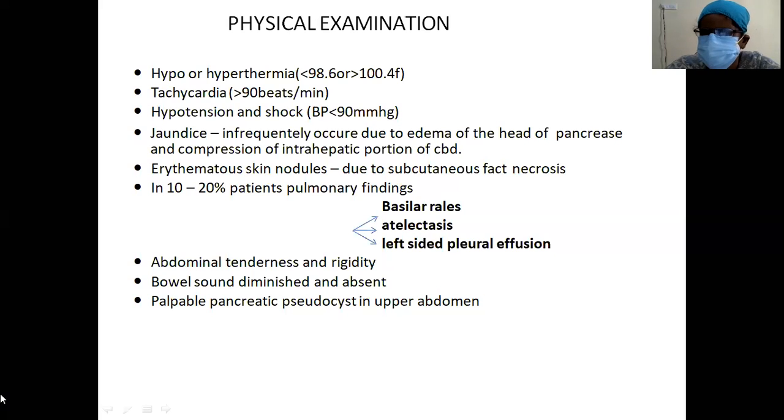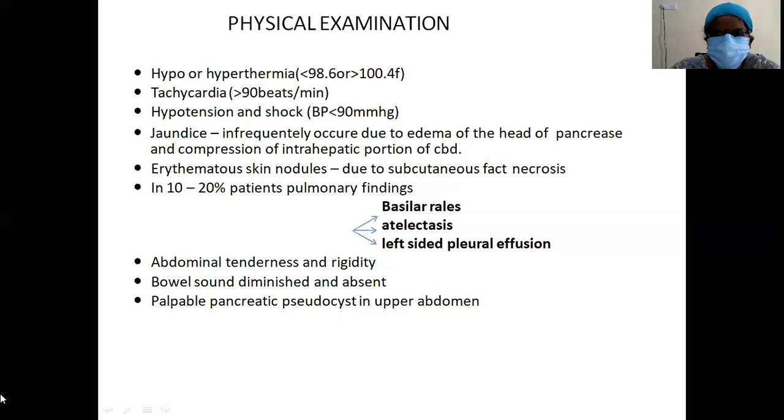When you examine the patient, what will you find? A patient may have fever, tachycardia will be there. Some patients have hypotension and shock. Jaundice, infrequently, is due to edema of the head of the pancreas and compression of the CBD. Sorry, here it's not intrahepatic, it's the intrapancreatic portion of the CBD.